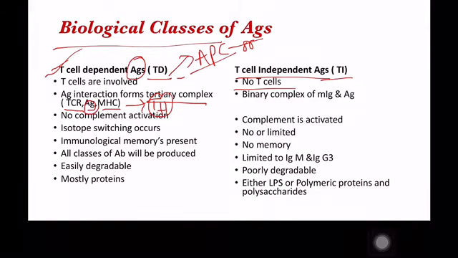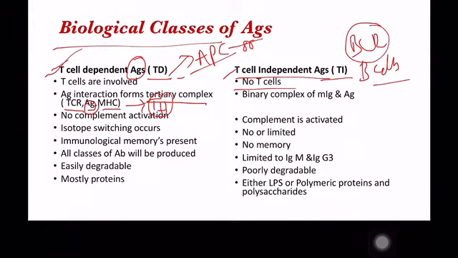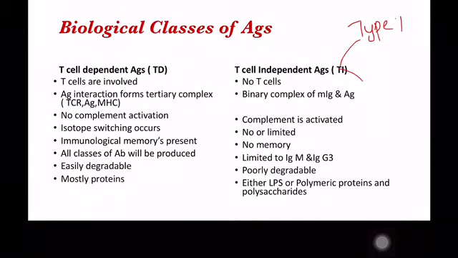Some antigens directly stimulate antibody production by B cells without the participation of T cells. Such antigens are called T cell independent antigens, or TI antigens. These antigens react with the BCR, the B cell receptor. Based on this, the T cell independent antigens are again of two types, type 1 antigens and type 2 antigens.